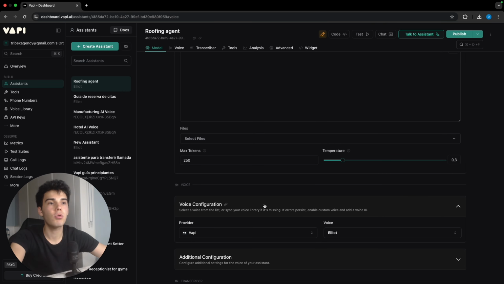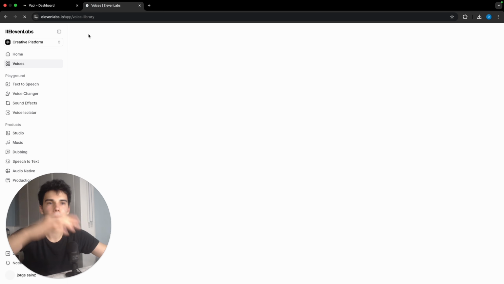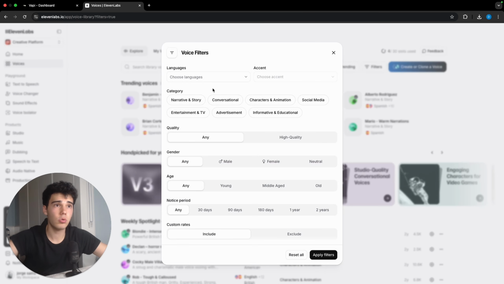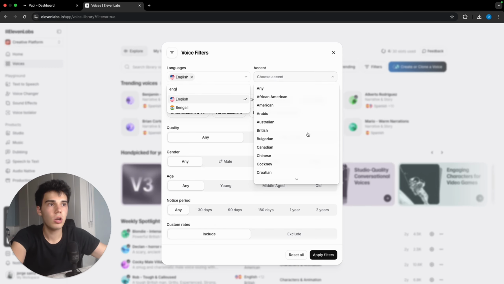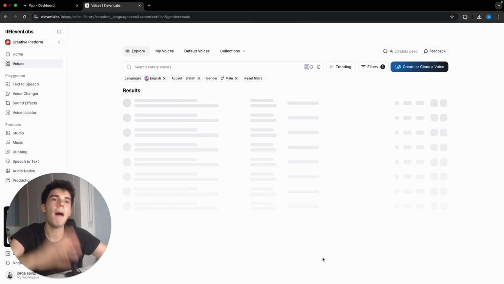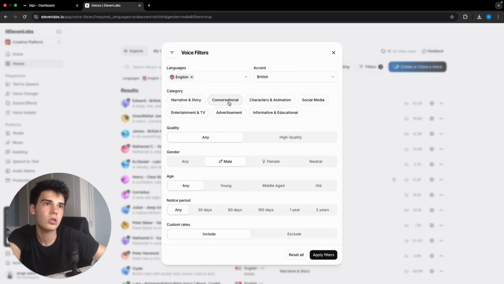Then the voice configuration, I don't like a lot the ones that Vapi actually gives us, so that's why I'm gonna go to the ElevenLabs library where we have a bunch of voice options to choose. But we're gonna go to filters, we're gonna choose here our language that is gonna be English, and we can choose an accent, for example Australian, British. Let's go with British, and I'm gonna choose a male. So for that we're gonna apply now the filters, and we have everything here to choose. By the way, I'm gonna add another filter which is gonna be conversational. I prefer them to be conversational.